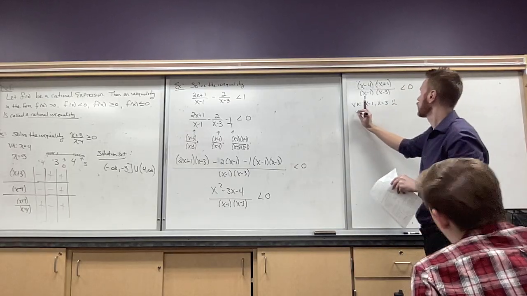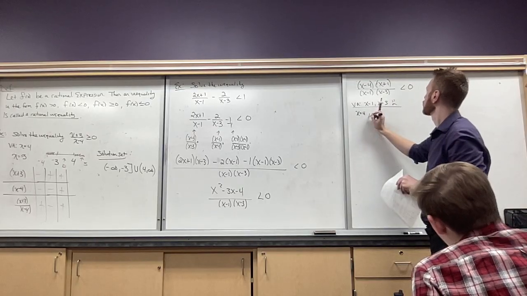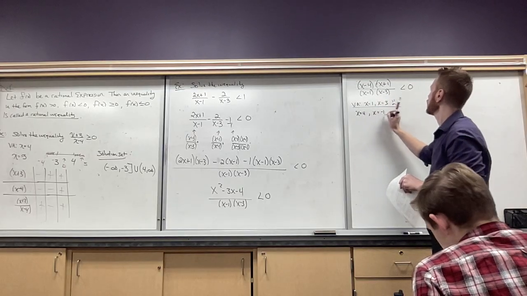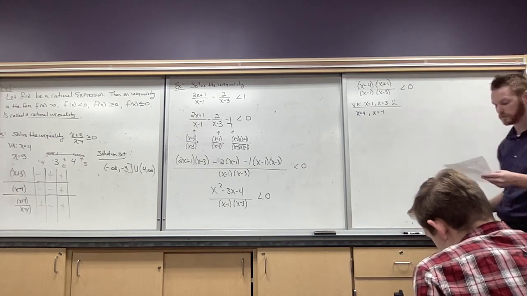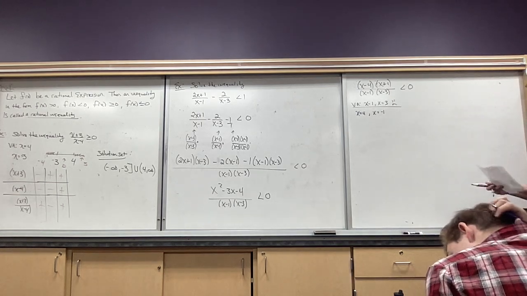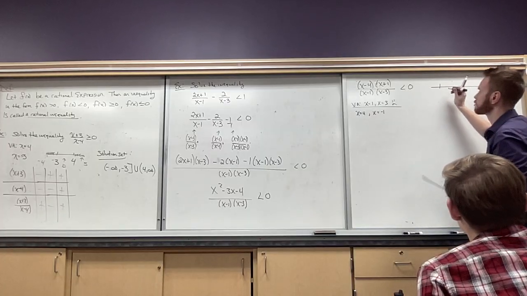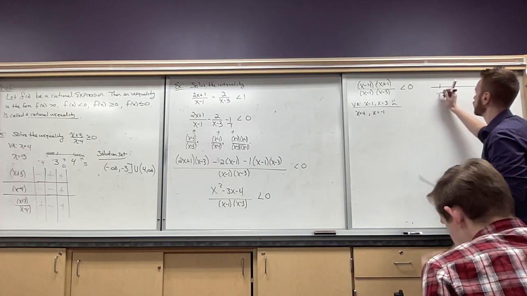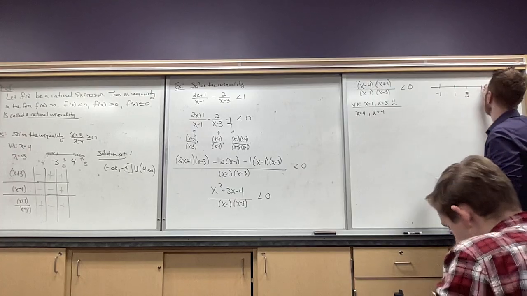And then what makes it 0 would be the 4. We'll just make that separate. So 4 and a negative 1 would make it 0. So again, we don't want to include any of those. So we're going to have no brackets. So let's list some points. Let's put all these up here. Let's see, the smallest one is negative 1. Then we have a 1, then a 3, then a 4.